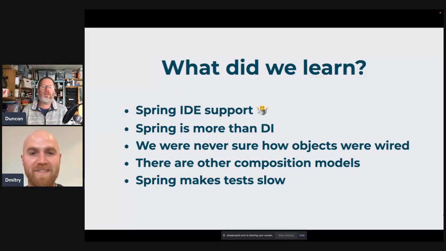But on the other side, we removed the dependency injection by the end, certainly for the bits that we saw, but we still had bits of Spring, right? So the JDBC template we were still able to use. It was quite a nice object mapper. We understood it. Spring is DI, dependency injection, and it's a whole bunch of facilities that build on that.